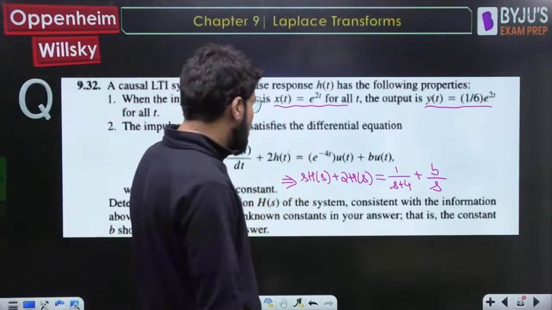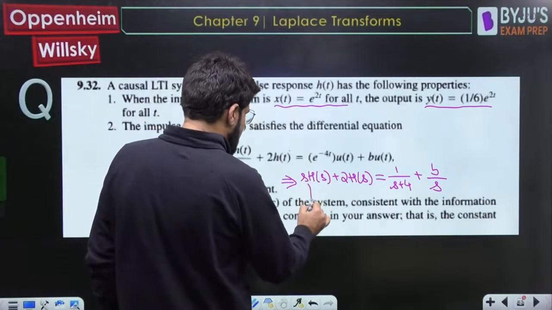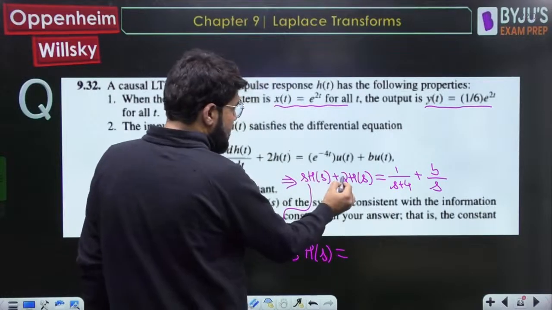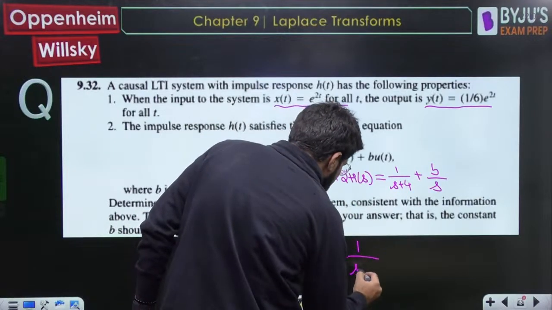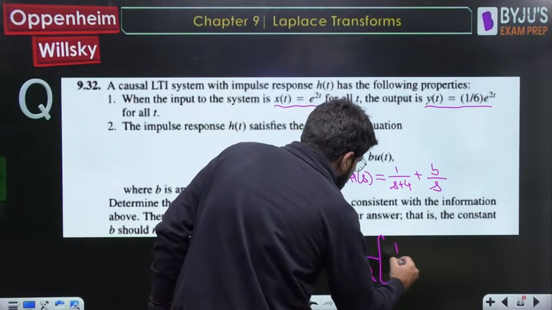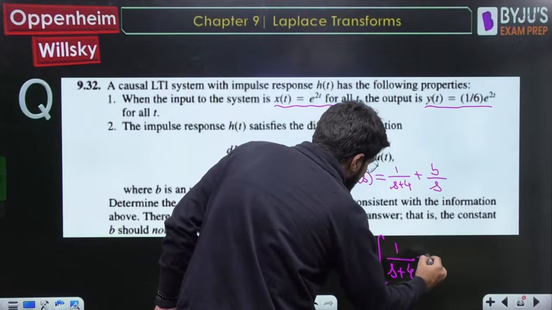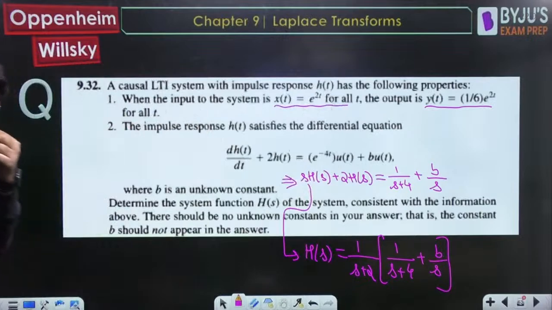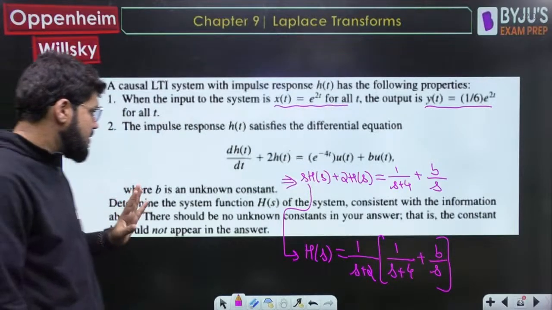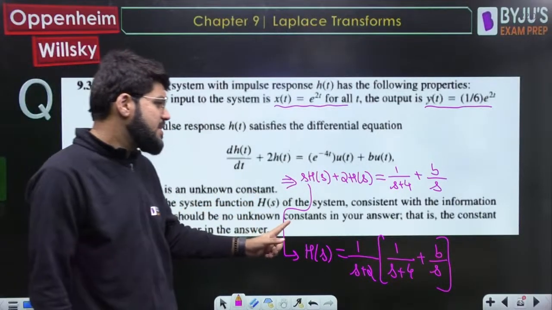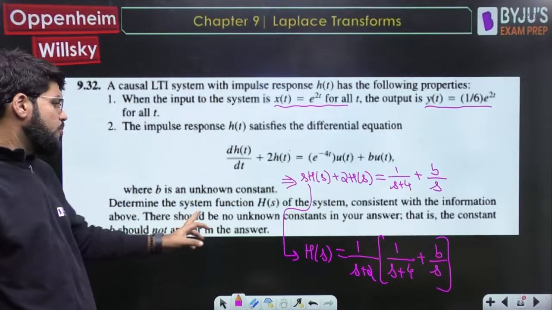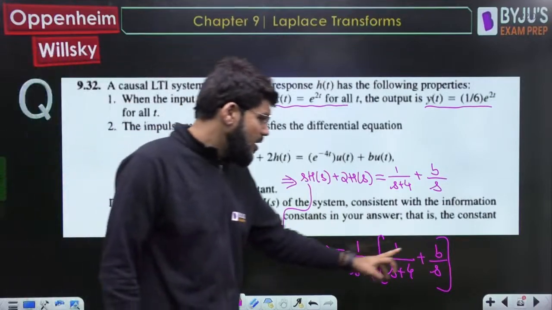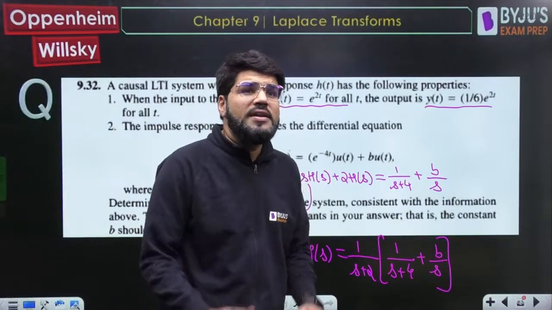So from here I am able to get some idea about the hs. Okay. What is that hs? Yeah, s plus 2 common, divide on the right side. So 1 upon s plus 2, 1 upon s plus 4 plus b by s. Okay, determine the system function hs consistent with the information. There should be no unknown constants in your answer. That is, the constant b should not appear. So right now hs contains b. How to get the value of b?